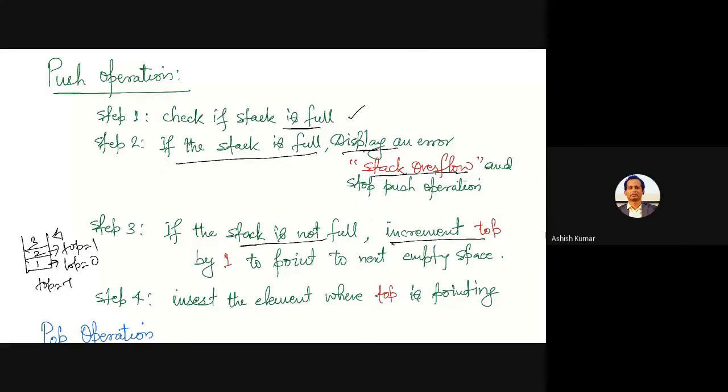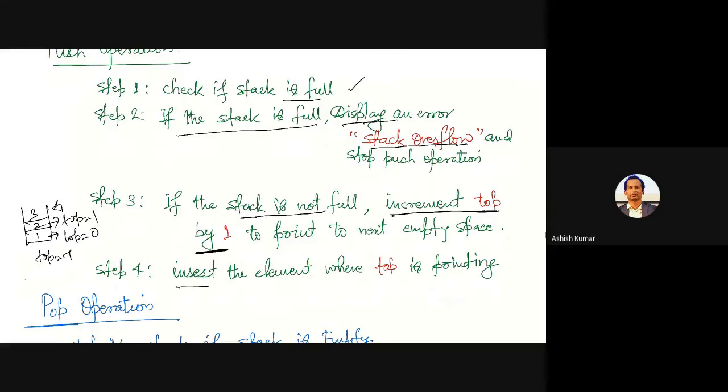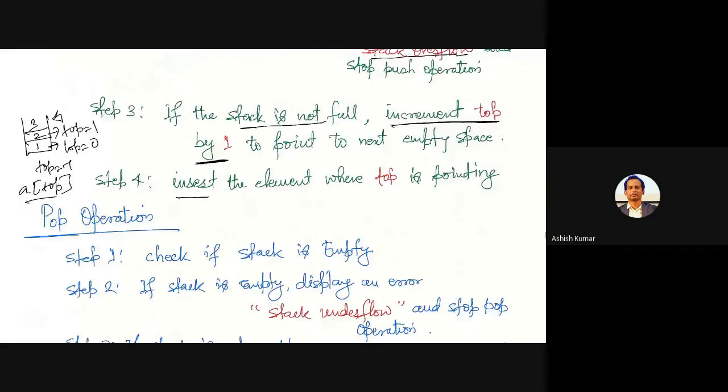That is why it says increment top by 1. Remember, it is going to be incremented just by 1 because you are going to insert at the immediate next space only. Then insert the element, and inserting into an array is simply A of top. These are the simple 4 steps that complete a push operation.